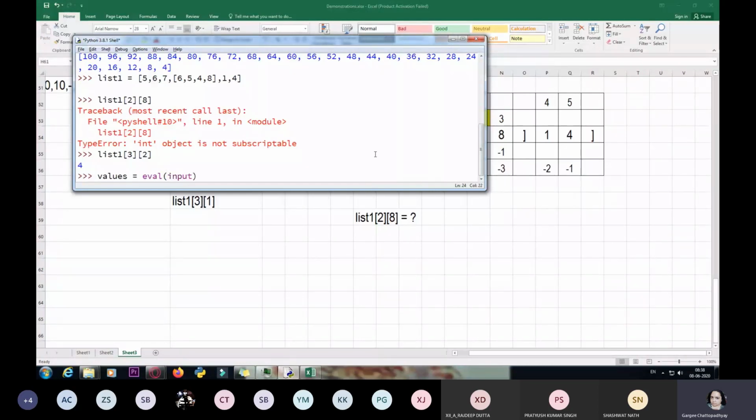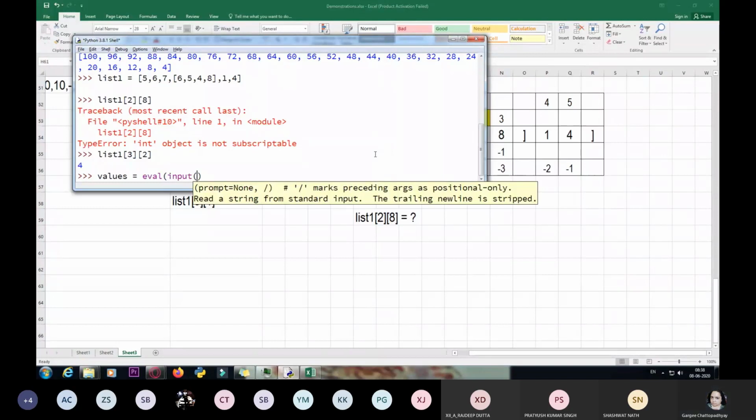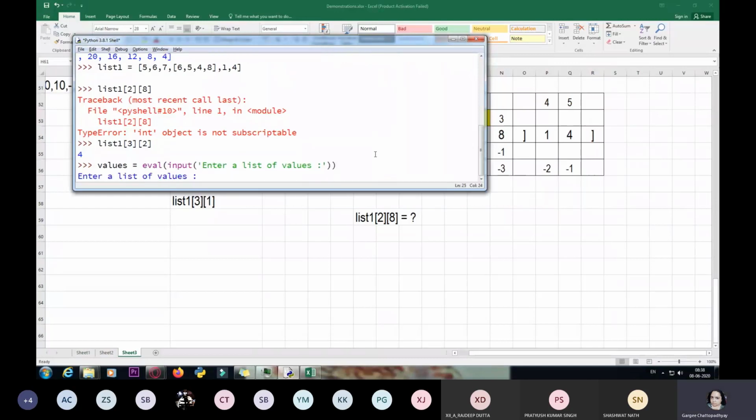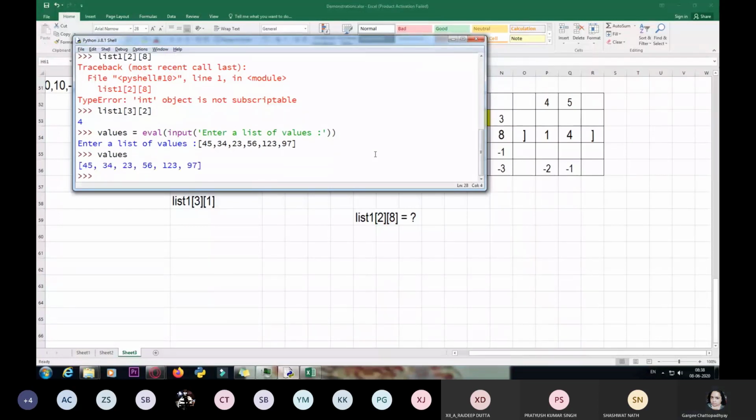So here also, if you want to ask from the user a list, you will be using the input function, no doubt, enter a list of values. And the user has to enter the values within the square brackets, so that this whole input is accepted not as string but as a list. So I press enter. Now I type the value. So this is a list.